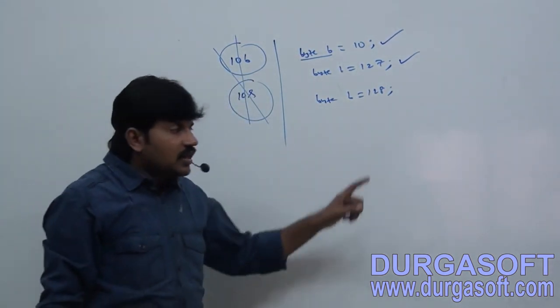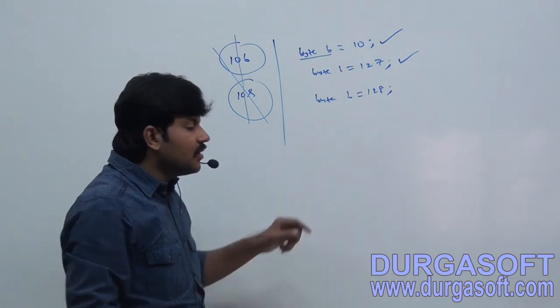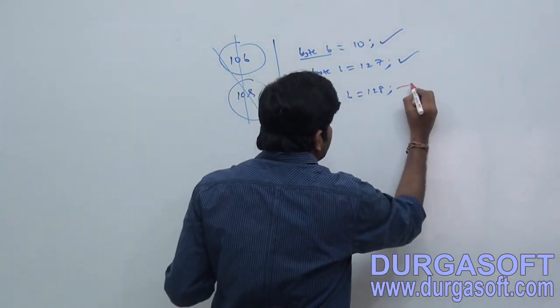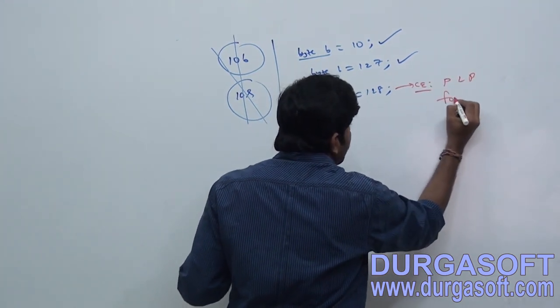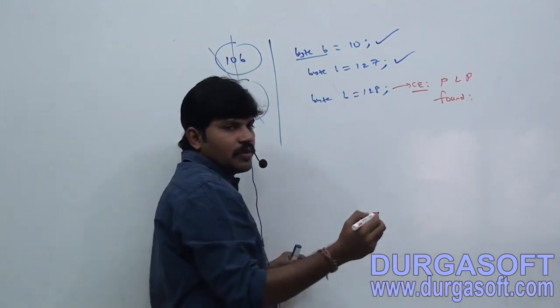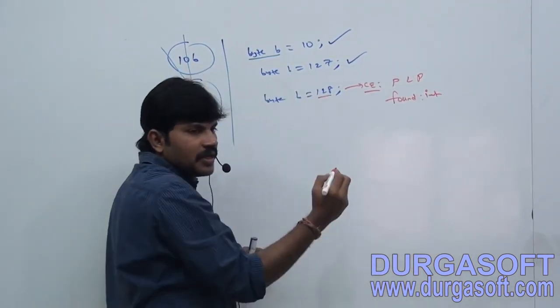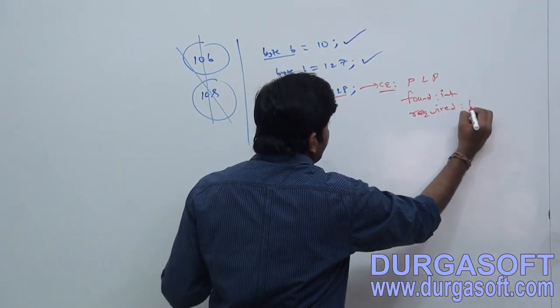Valid or invalid? Sir, an integral literal to the byte variable, but the value is not in the range of byte. Immediately we get a compile error. Can you spell out what that compile error is? Possible loss of precision. Found int, because by default it is int. Required byte.